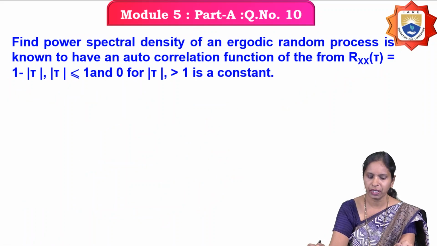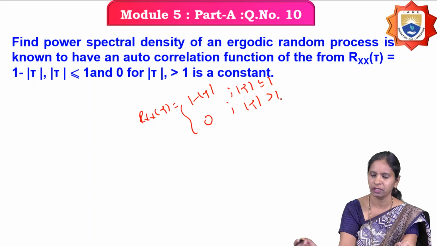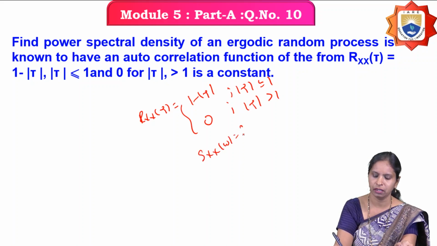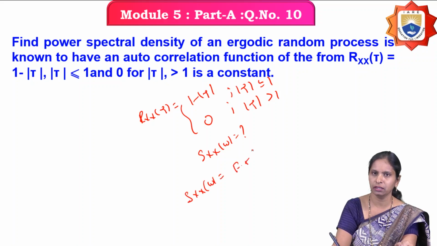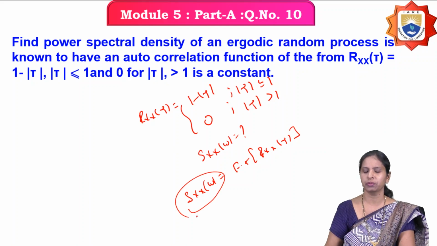Next question. Find the power spectral density of an ergodic random process for which the autocorrelation function is given. What have they given here? Rx of tau equals 1 minus mod tau for mod tau less than or equal to 1, and 0 when mod tau is greater than 1. What you have to calculate is Sx of omega. How do you find it? If you know the autocorrelation function, by taking the Fourier transform of the autocorrelation function, you can calculate the power spectral density of the random process.